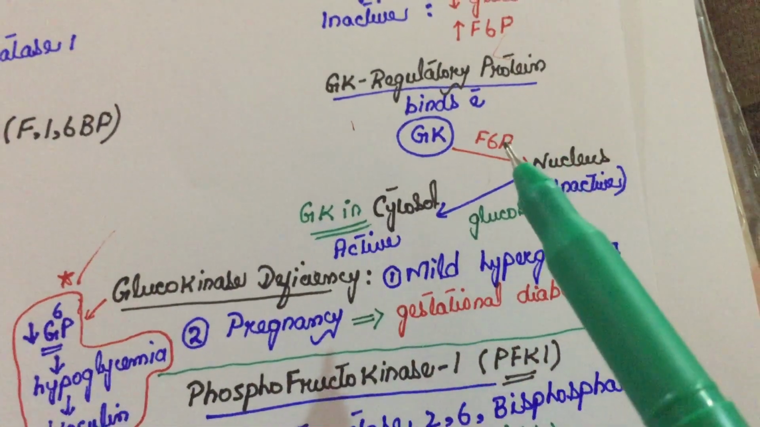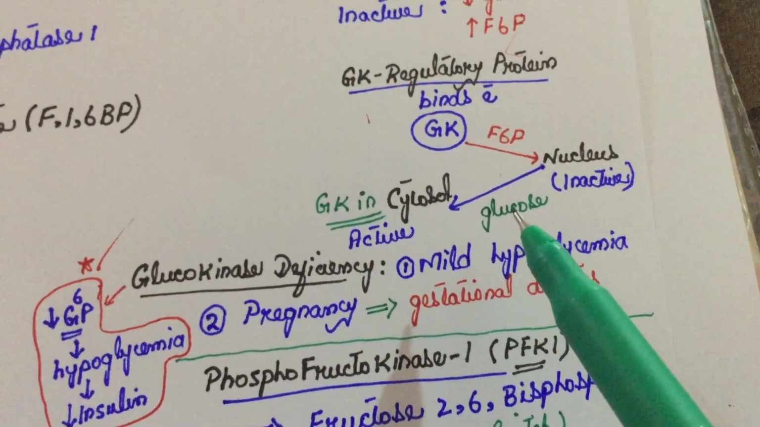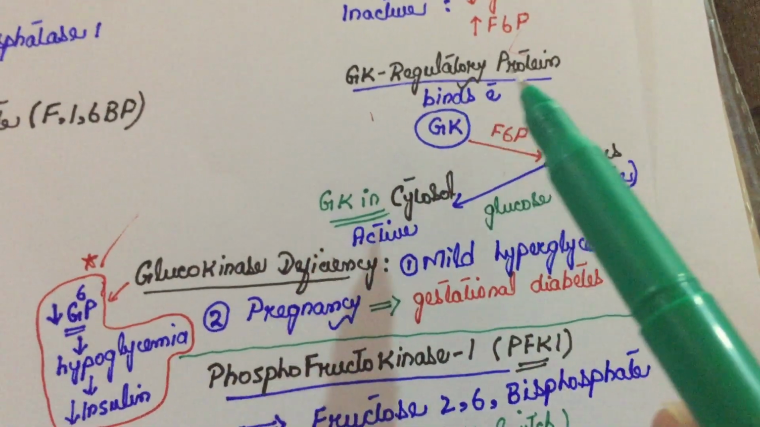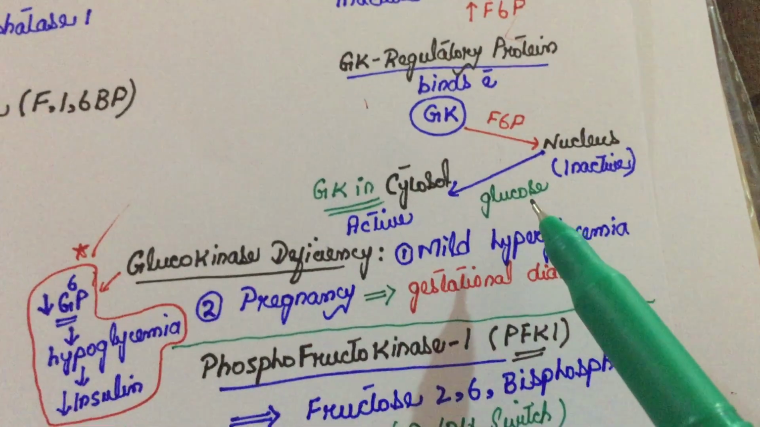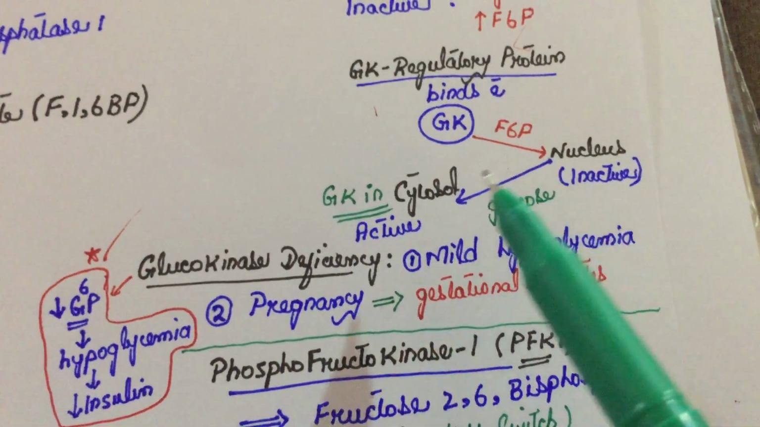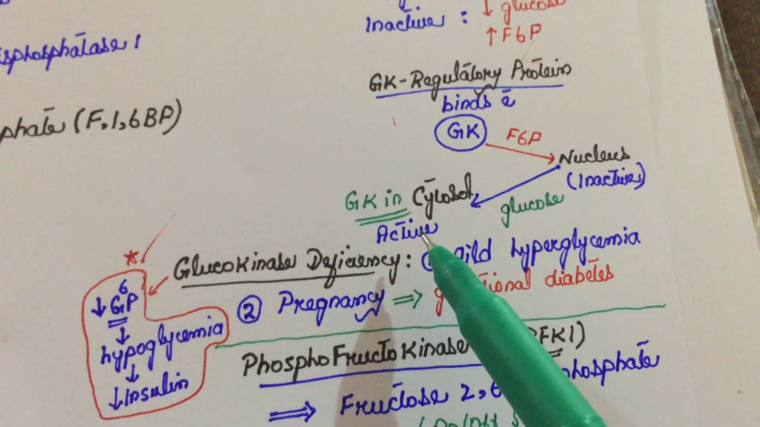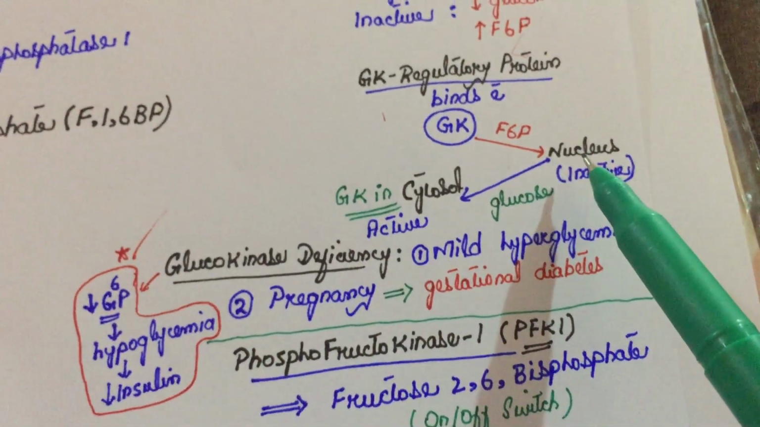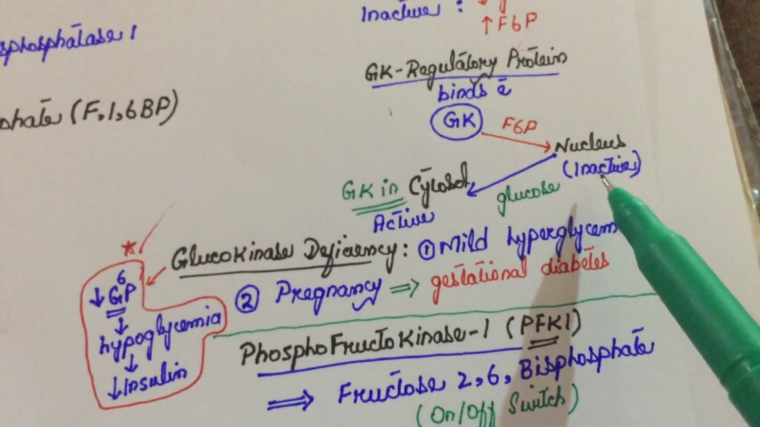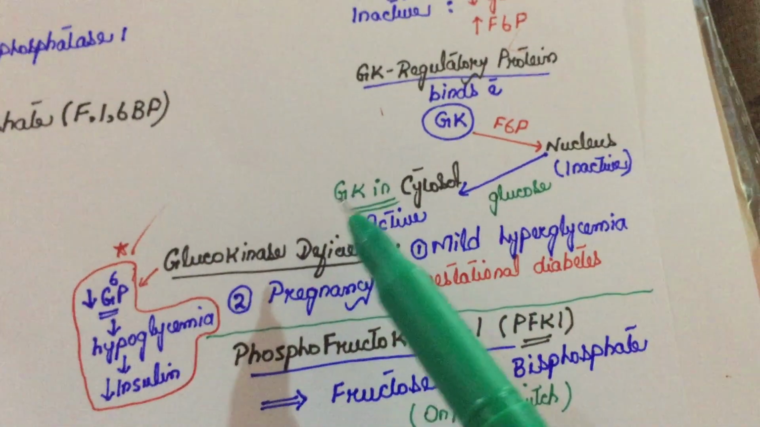When glucose comes into our body, it competes with the glucokinase regulatory protein. It binds with glucokinase and takes glucokinase back to the cytosol, where it becomes active. So here I have written: in the nucleus glucokinase becomes inactive in the presence of fructose 6 phosphate, and in the cytosol glucokinase becomes active.